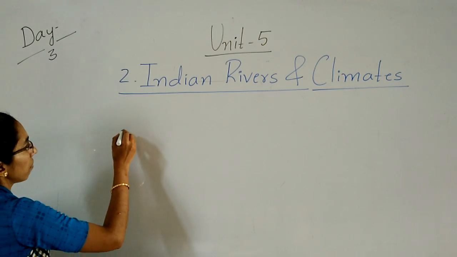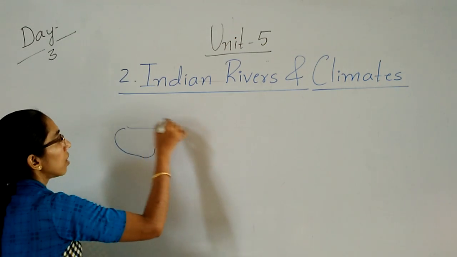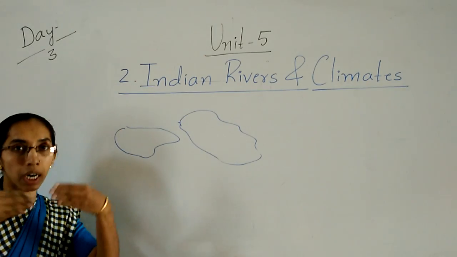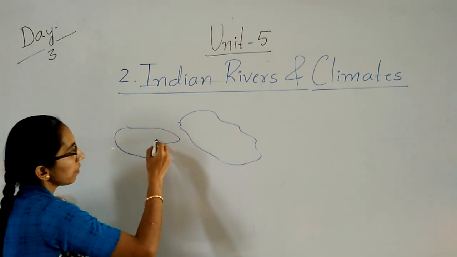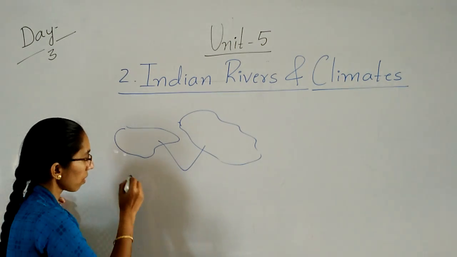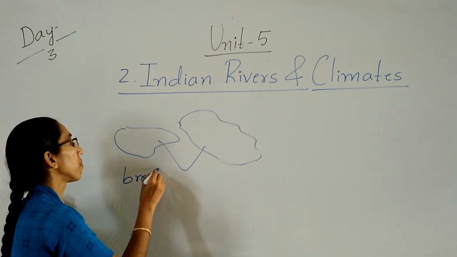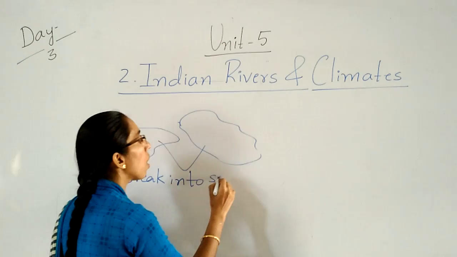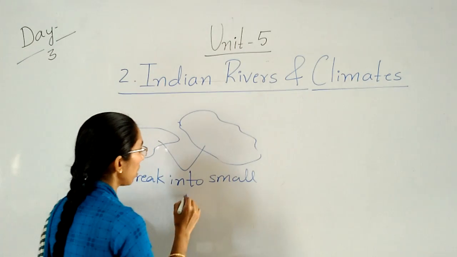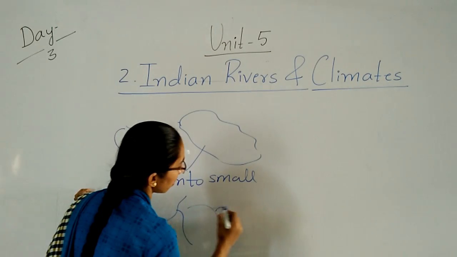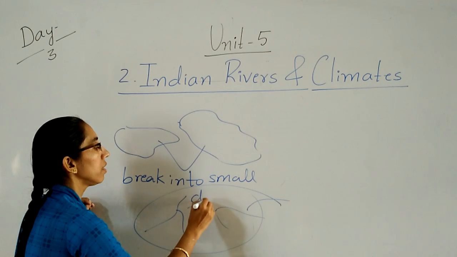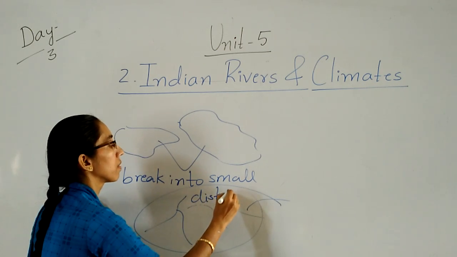See here children, before this river joins, before it merges, it breaks into small rivers and streams. That is called the distributaries.